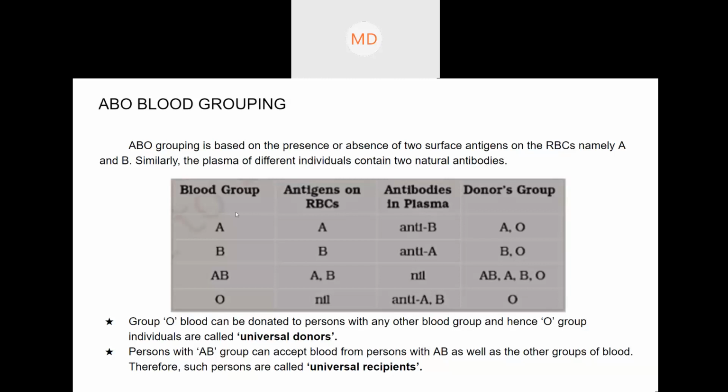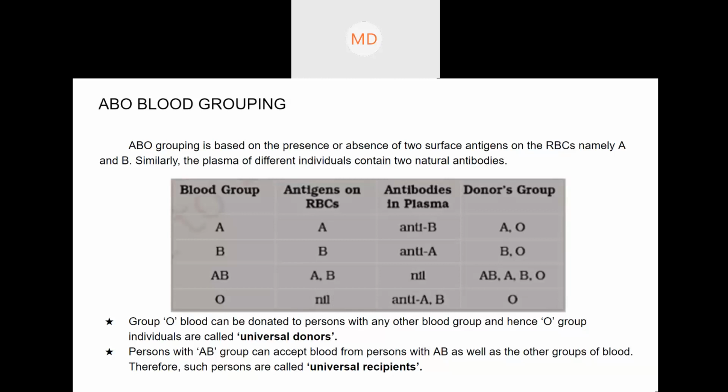So for A blood group, antigen A is there. For B blood group, antigen B is there. For AB blood group, antigen A and antigen B both are there. And for O, there is no antigen. There is no antigen for blood group O, and that is the reason why O is the universal donor. Universal donor means people with O positive blood group can give blood to everyone.